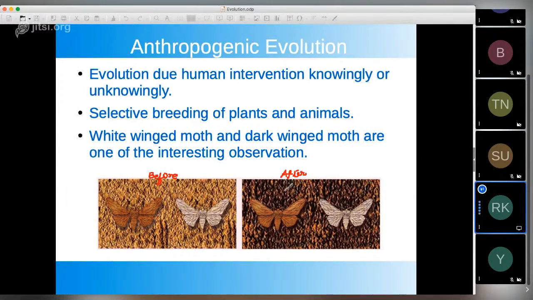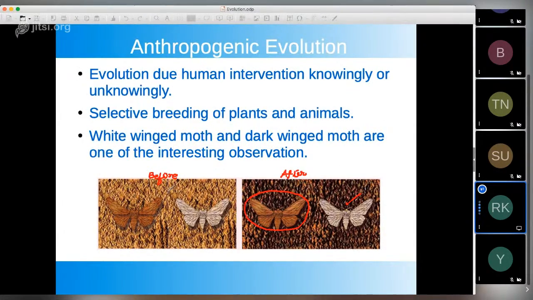Background means here the color changed, and this simple change has caused the black moth, or melanic moth, to get selected by this background. The birds, or whatever the predators of these moths were, were not able to see them, but they were able to see the white winged moth, which is not melanic.